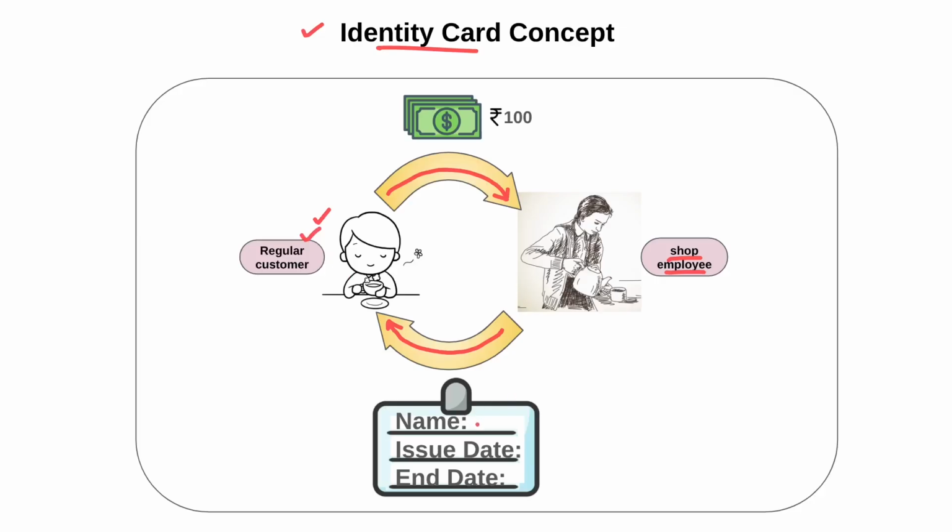Assume there are three values: one is name, another is issue date, and another is end date. So there is no need to calculate how much amount is remaining here.